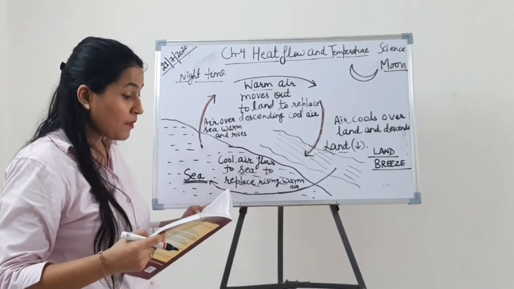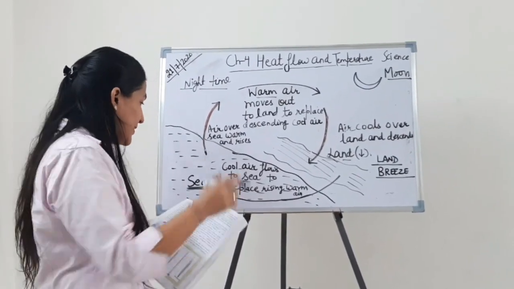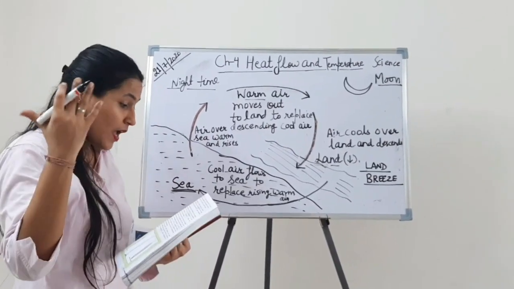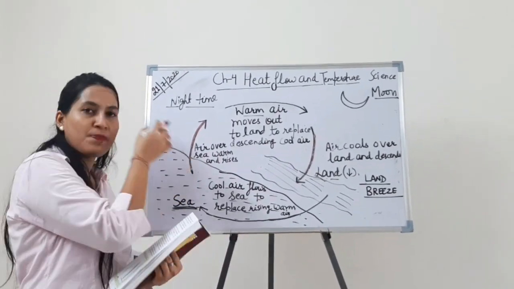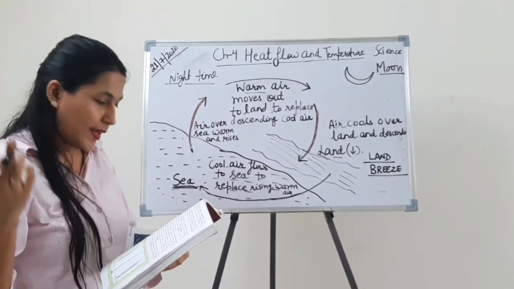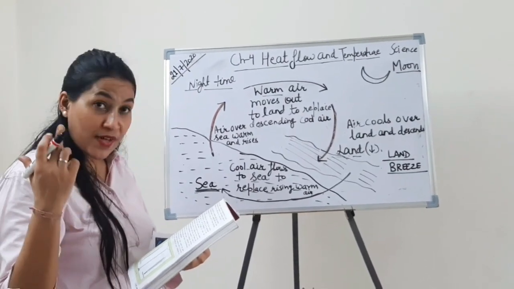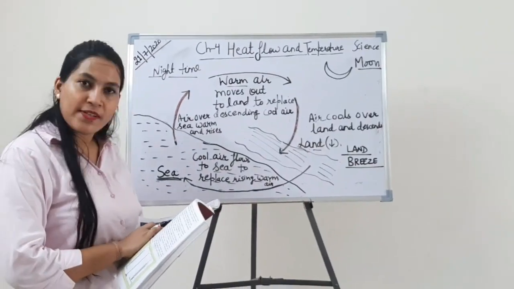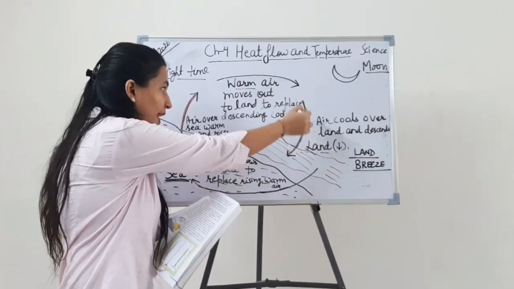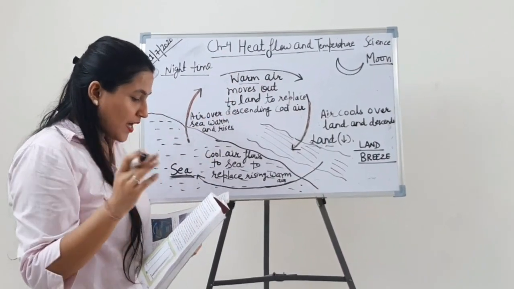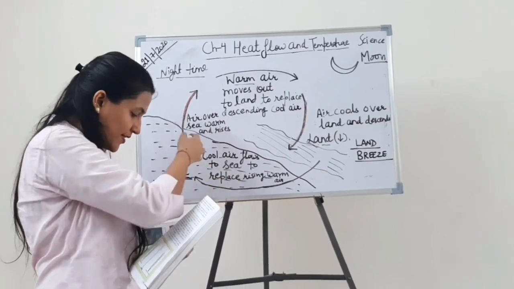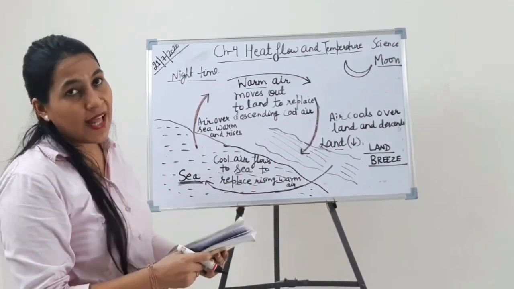Now, the warm air above the sea. Here all the warm air above the sea expands and rises up. The warm air which is present in the sea will expand and rise up. The warm air above the sea expands and rises up, and to make up for this fall in pressure, the cold air from land starts blowing towards the sea. The air becomes cool and starts flowing towards the sea. This is called land breeze.